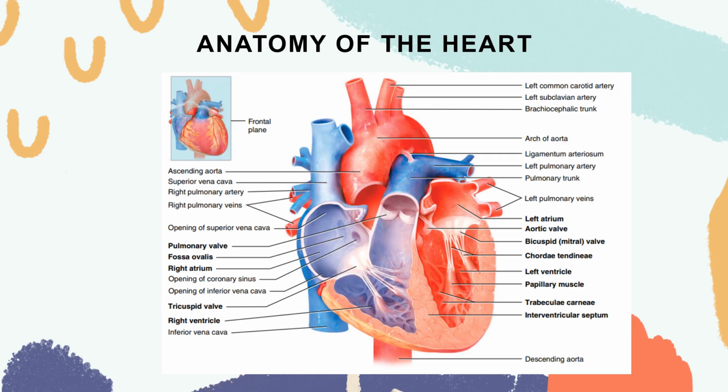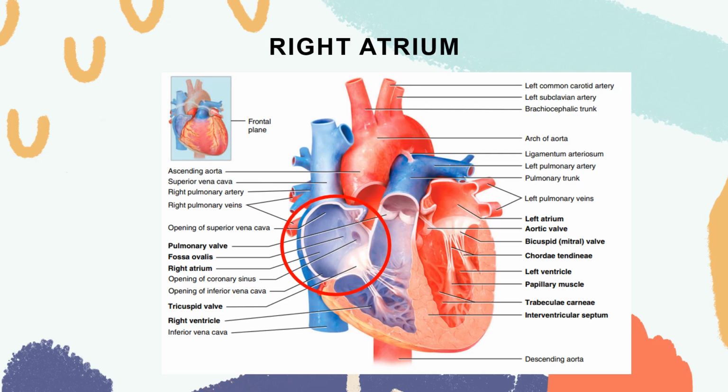Your septum separates the left and right chambers, and your valves separate the superior and inferior chambers. So again, your four chambers are separated by two structures, your septum and your valve. Your septum separates left and right chambers, and your valve separates up and down, or superior and inferior chambers.